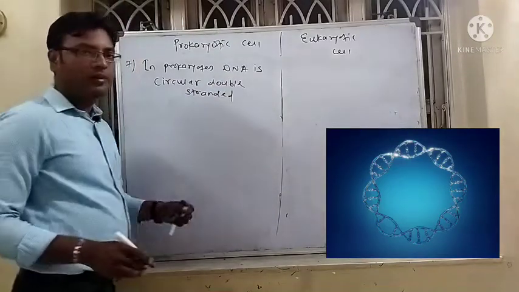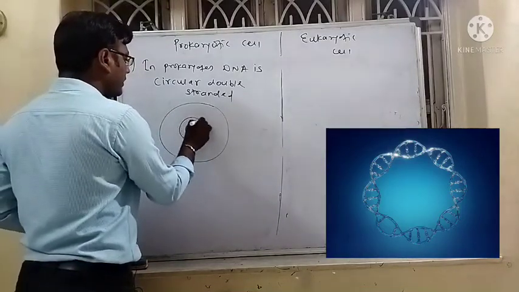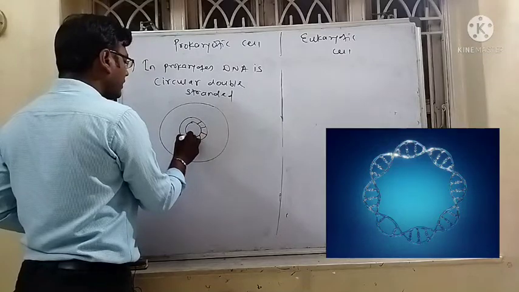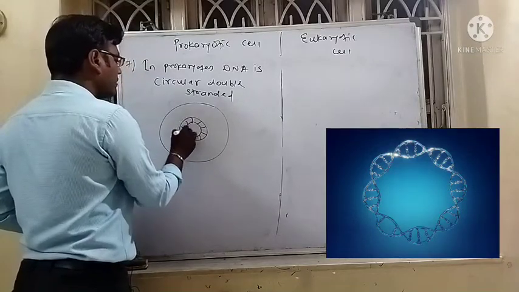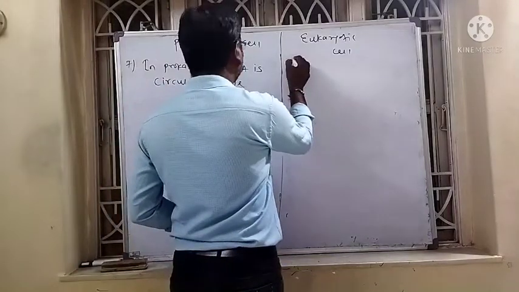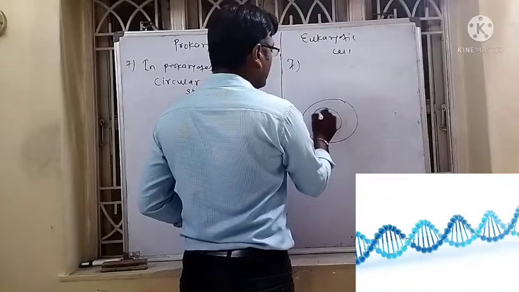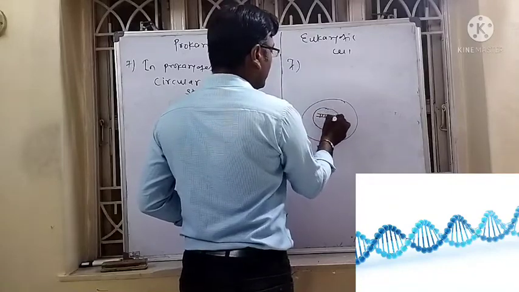While in eukaryotes, in the nucleus, the DNA is linear.